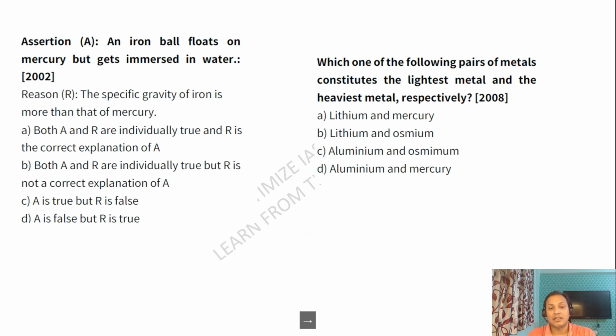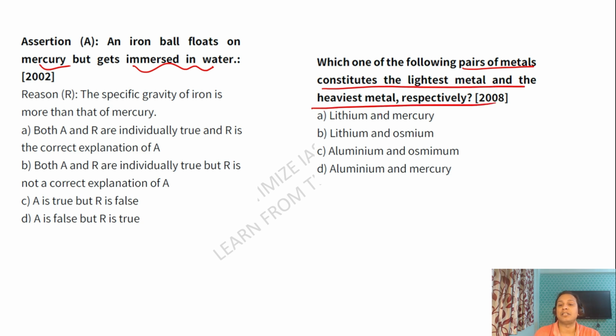Okay, guys. Again, UPSC has asked a question on mercury. An iron ball floats on mercury but gets immersed in water. Why? Because of the density of mercury. Next, which of the following pairs of metals constitute the lightest metal and the heaviest metal? The lightest metal is lithium, guys, and the heaviest metal is osmium. So the answer is option B.